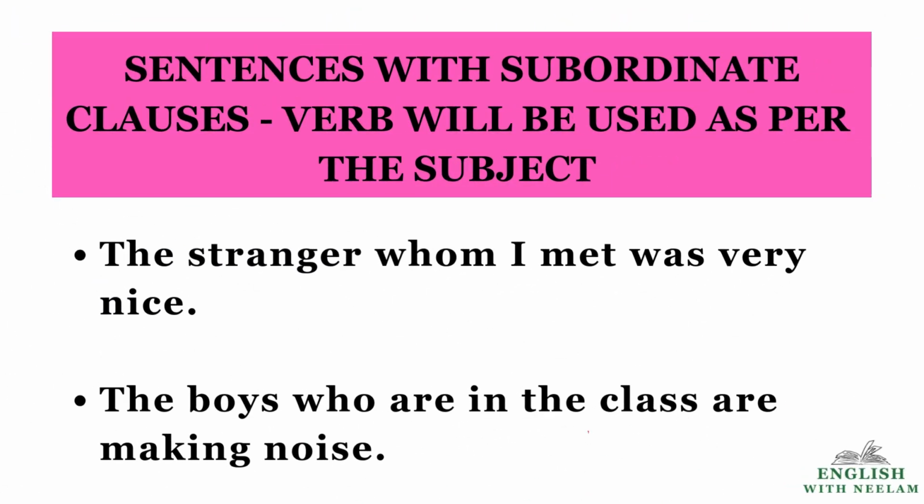Now we talk about sentences with subordinate clauses. Here, children, the verb will be used as per the subject. If it is singular, then singular verb. If it is plural, then plural verb. Now read the examples. The stranger whom I met was nice. Stranger and was. Singular, singular. The boys who are in the class are making noise. Boys and are. Plural subject and plural verb.